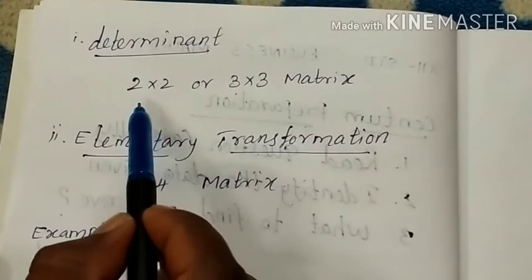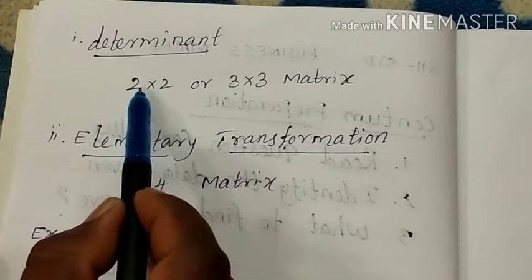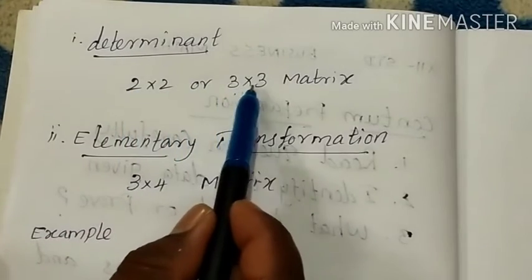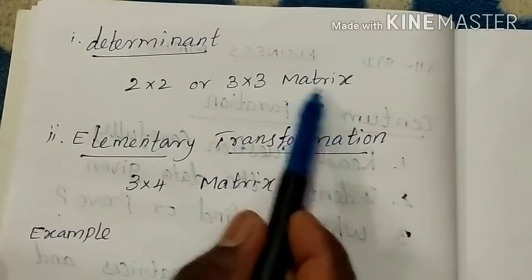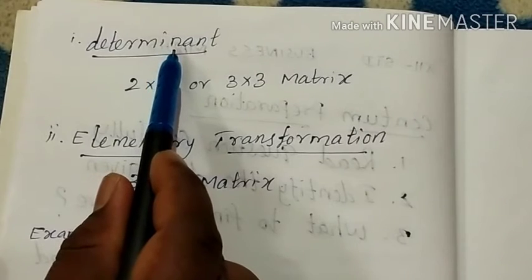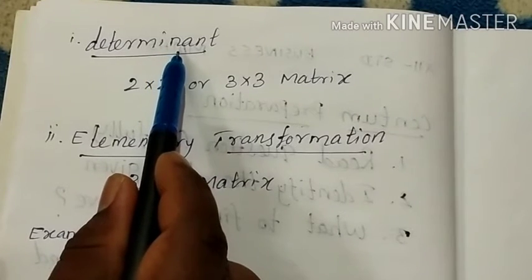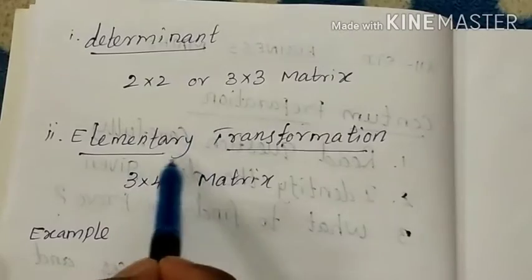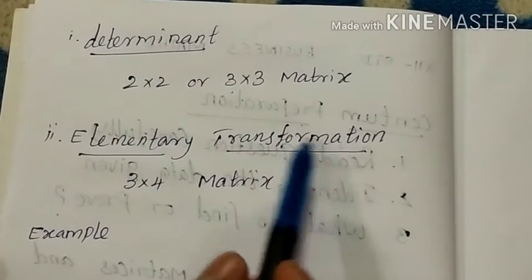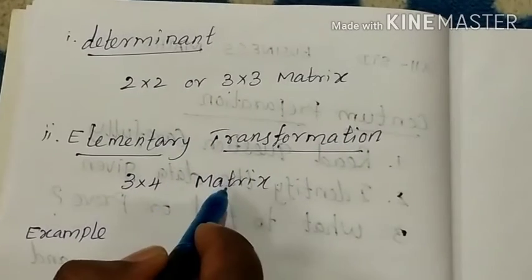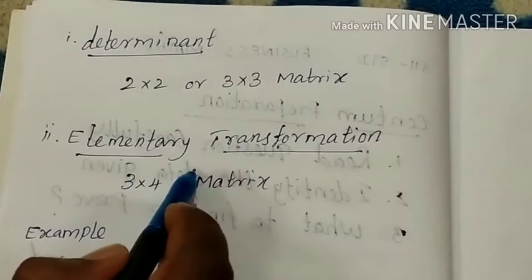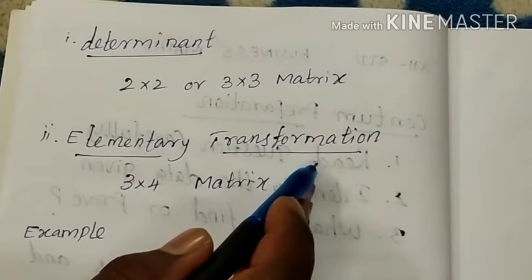Listen carefully. When you get a 2 by 2 or 3 by 3 matrix, use the determinant method. If you have a 3 by 4 matrix, use the elementary transformation method.